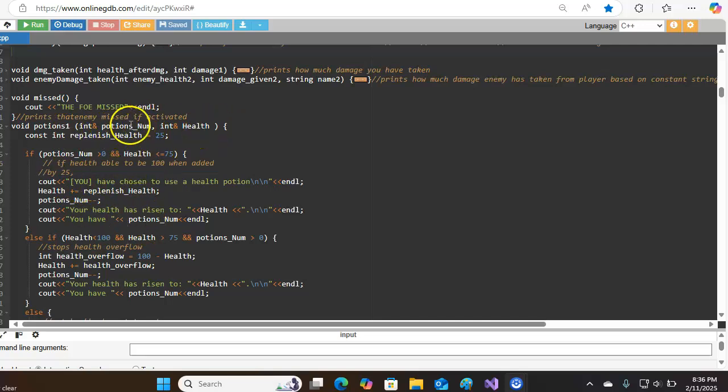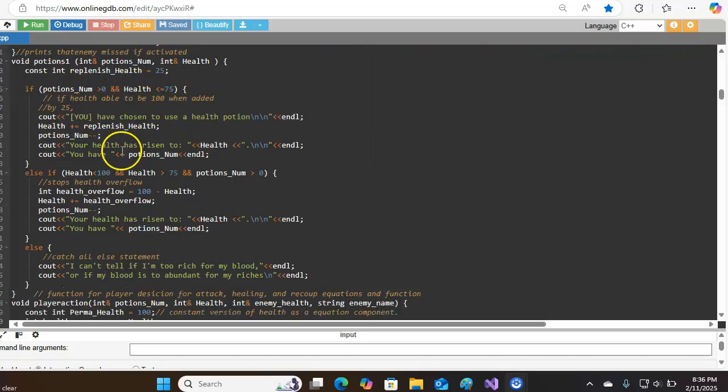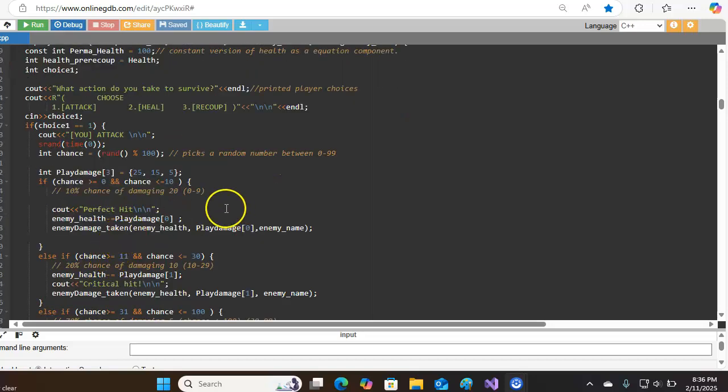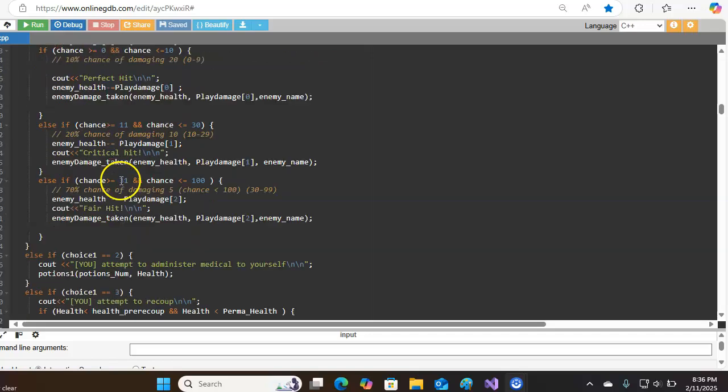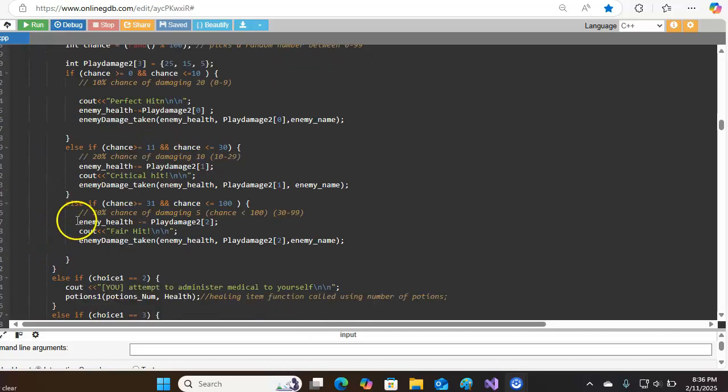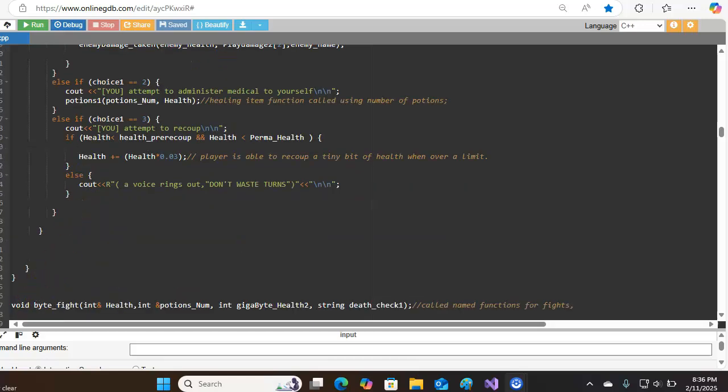It checks here for potions, as well as checking your health to make sure that it doesn't go over a certain margin. As you see here, etc. And for player action, very simple. It just allows you to either call the potion command or, of course, actually attack. And if you do anything else, it'll say not an option and then replay the choices again.